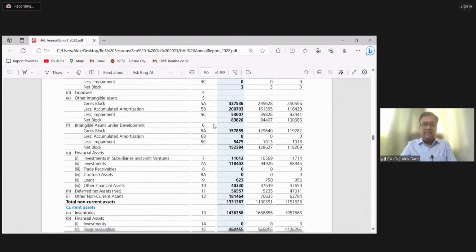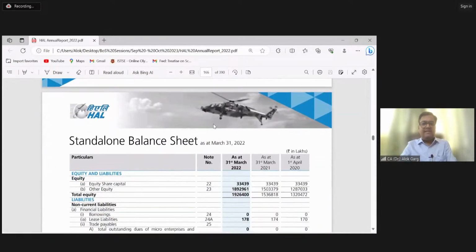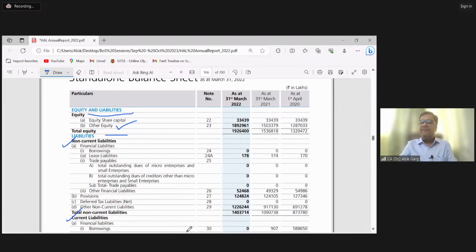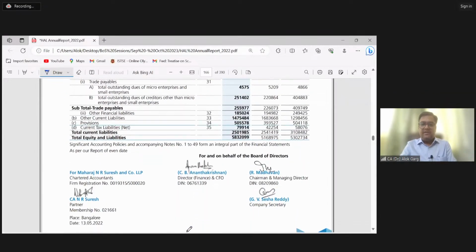And then there is a current asset, then there is a total assets, and then there is equity. You can see that there is equity and liability. So first they have given equity, then they have given liability. Instead of reserves and surplus, they have used the words other equity. So this word is there in Ind AS. Okay. Then there is non-current liability, then there is current liability. So this is the balance sheet. And they have referred to the Schedule 3 format for the balance sheet. You can see that.